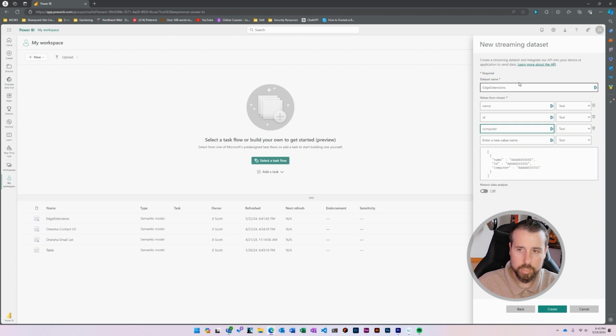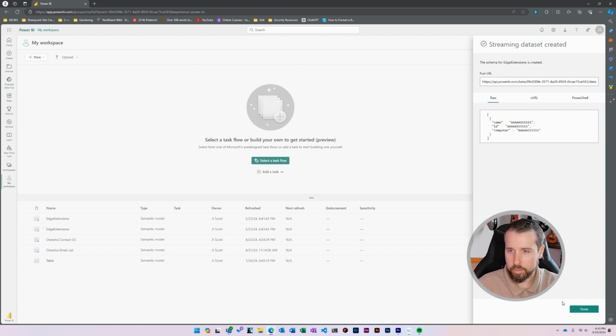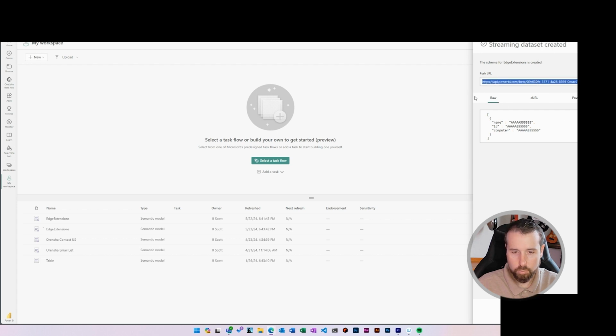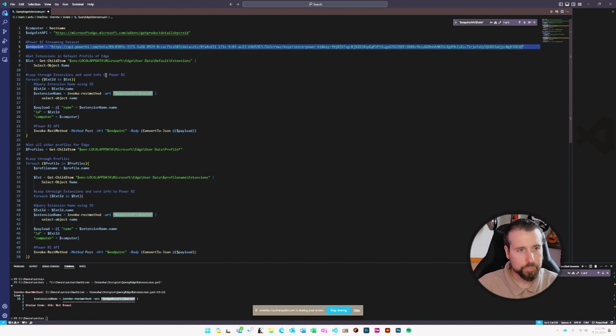And all of these are text, but you can choose number and date and time as well. And then you are going to want to make sure that you turn historic data analysis on and create that. And that historic data analysis is just going to let you come back and get the data later and not have it be something that hits once and then is gone. So right here we have the URL, the endpoint for this API. So we'll copy that, come back to our script and paste that in here.